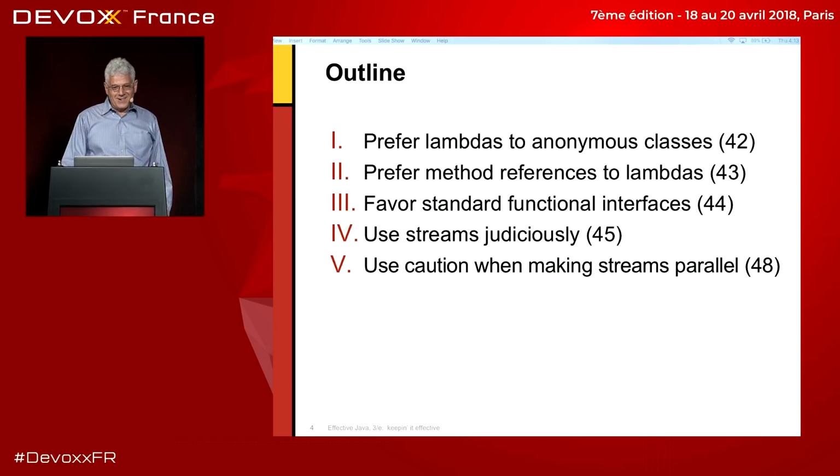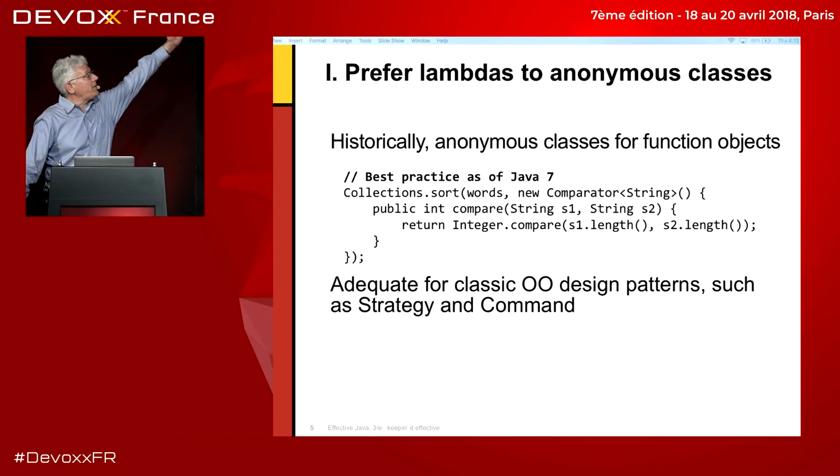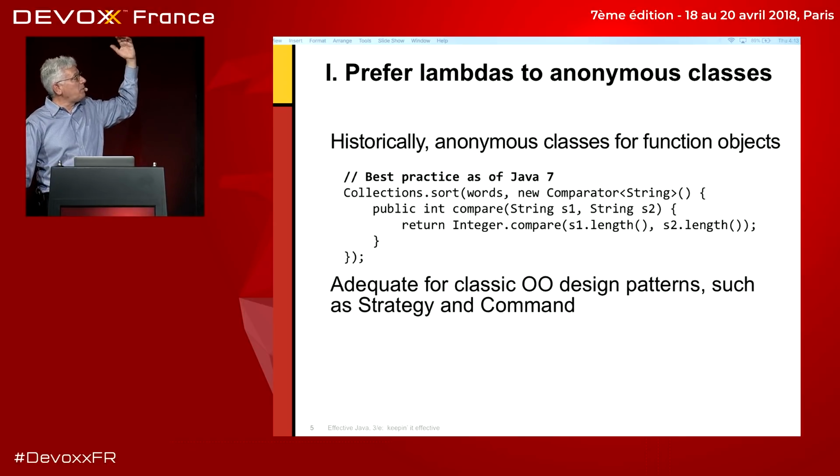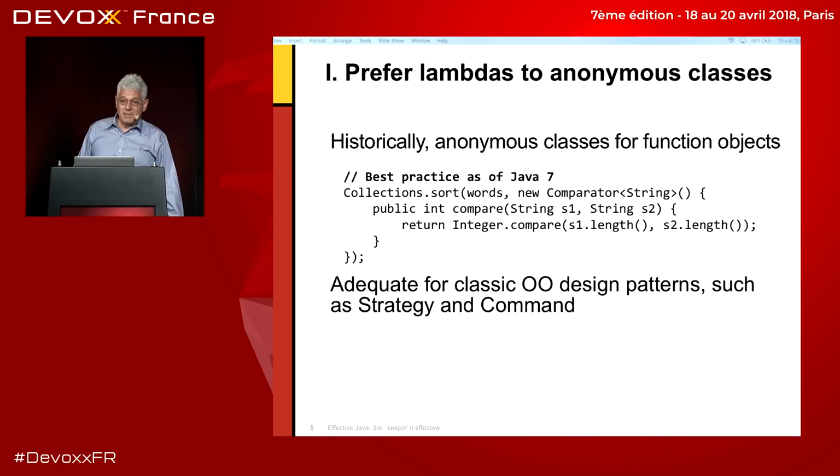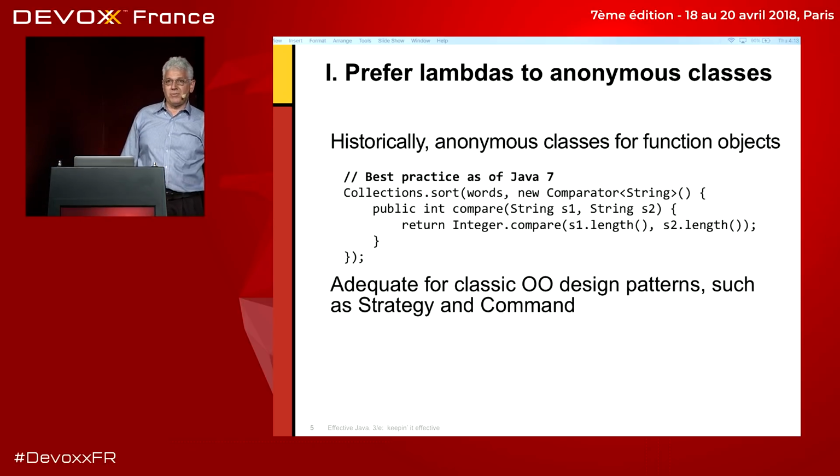All right. So the first topic I'm going to cover is that you should prefer lambdas to anonymous classes. It's pretty straightforward. Historically, this is how you did a function object in Java. It was kind of ugly. Here, I'm sorting a collection of strings, which I call words. To do that, I create a new Comparator of strings by overriding its compare method and saying, I want to return Integer.compare of the first string's length to the second string's length. So basically, this sorts the strings in order of length.